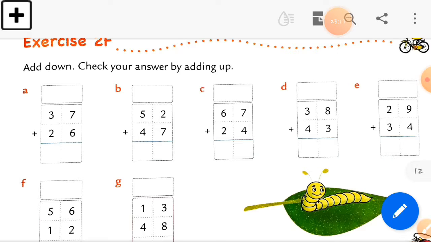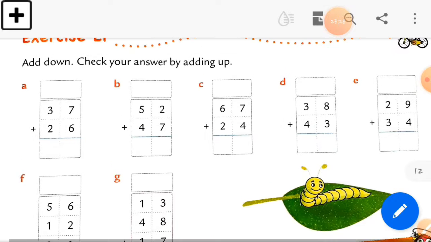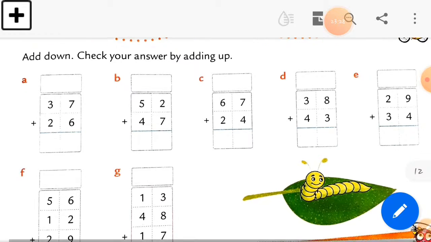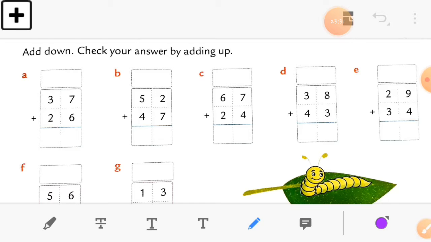Just check it. You can see the boxes on both sides, upside and downside. So you can write the answer on both sides. There are 2 boxes in this exercise, you can see this. Okay, let's solve it. 7 plus 6 is equal to how much? I told you, just count it and write down the answer in the ones column. So 7 plus 6 is equal to 13.